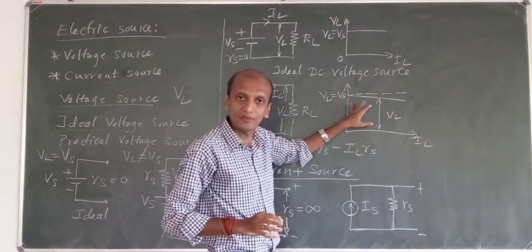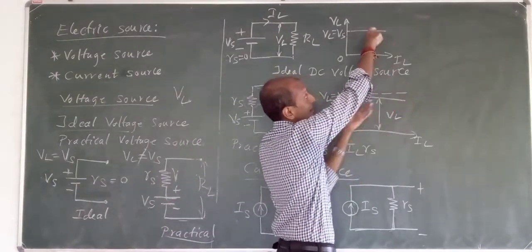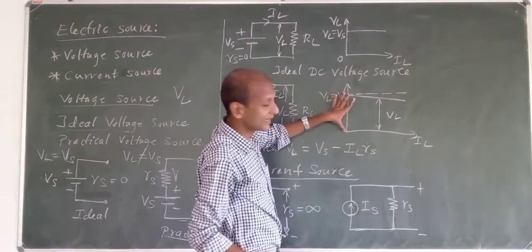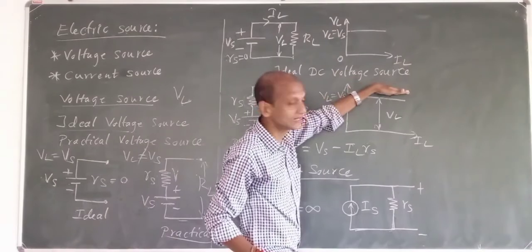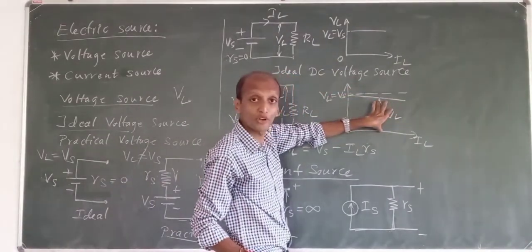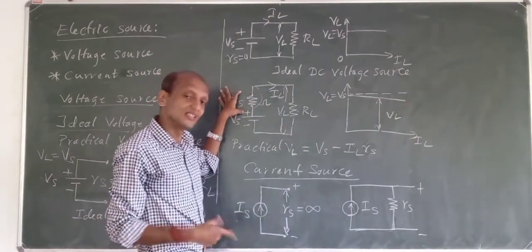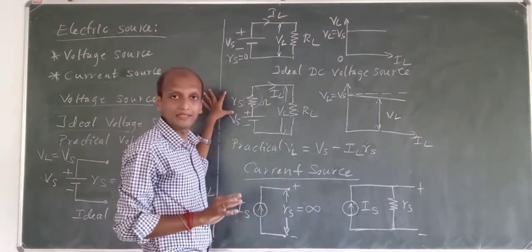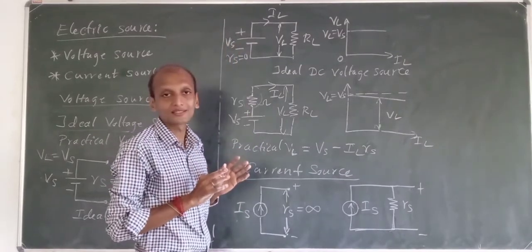Fine? Practically it will be lesser. Ideally it should be this much value, a constant value, like this. Practically it should be like this. Ideally it should be like this, but practically it will be like this. So only this much voltage will be available at the load because there is some internal resistance, and that will be there practically. Ideally we can say there won't be any resistance.